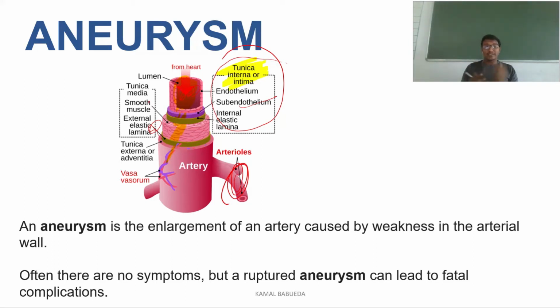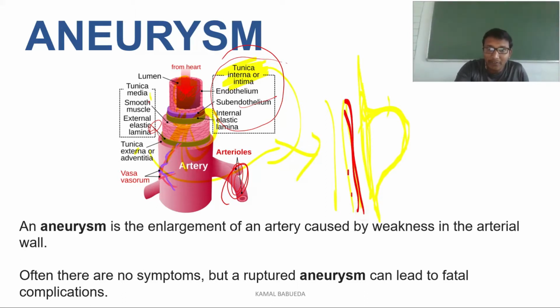Often there are no symptoms of an aneurysm, but when an aneurysm is ruptured, it can cause fatal complications. This happens when weakening of an artery occurs abnormally. This is the arterial wall. The arterial wall is tunica intima, tunica media and tunica adventitia. The weakness in these three layers will make the artery bulge.